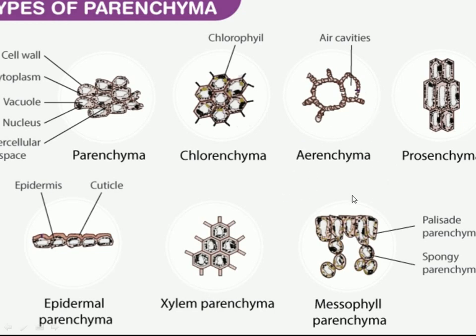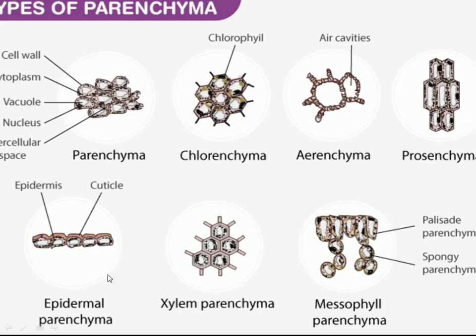Now, this is the prosenchyma. In any part of the plant body where mechanical support is required, the parenchyma develops a thickening on its wall. The thickening is not lignin type; it is a simple cellulose thickening which develops more layers of cellulose and becomes thick walled, so that it can provide mechanical support to the area where it is present. So prosenchyma is the modified form of parenchyma for providing mechanical support.